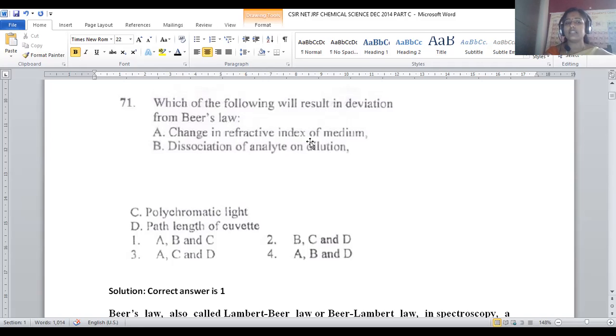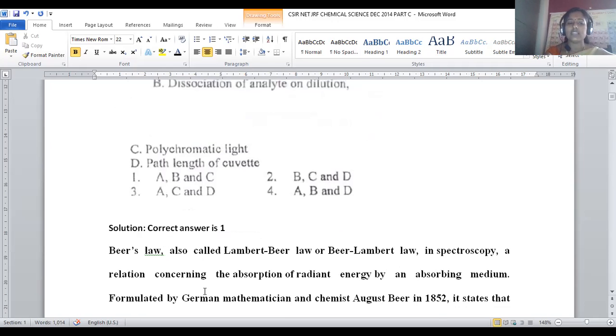One is the refractive index changing from one medium to another medium. Second is if the compound is not stable under light conditions and participates in dissociation. And next is if the light employed on the compound is dispersed in all possible directions instead of a single wavelength of light. If these three conditions are there, you can say a deviation in the Lambert's law is possible. For question number 71, options A, B, C are the correct statements, and those are available in option number 1. So for question number 71, option number 1 could be the right answer.